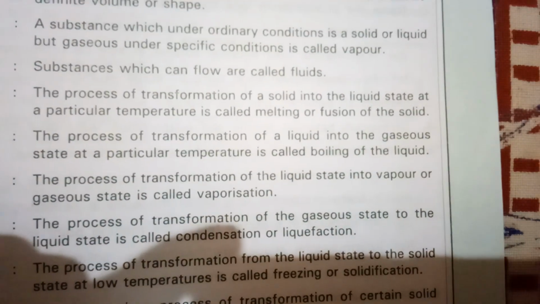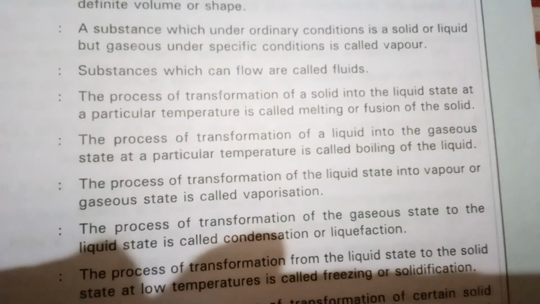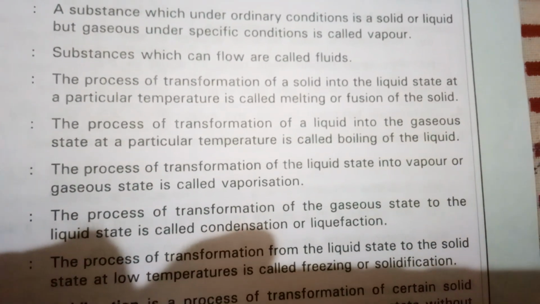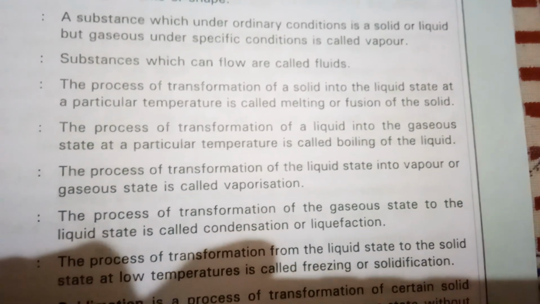Next definition is for melting. The process of transformation of a solid into the liquid state at a particular temperature is called melting or fusion of the solid. Dear students, here the important term is particular temperature. This is the melting point of that substance. So, melting point is the temperature at which solid state converts into liquid state.